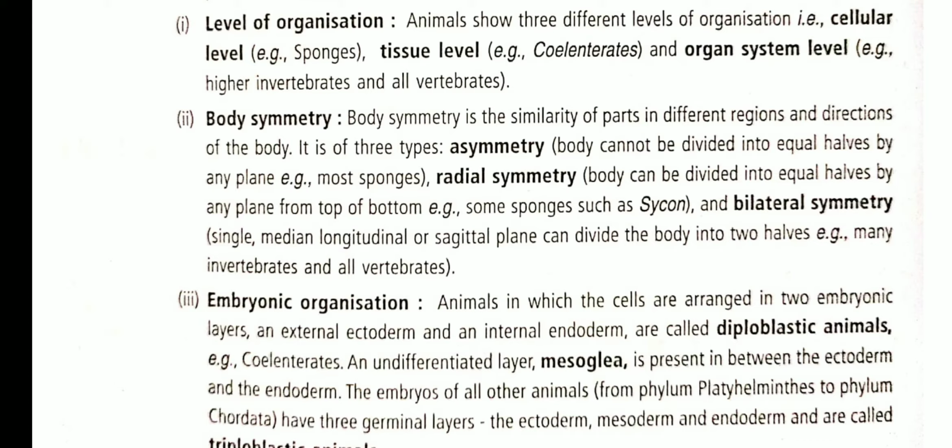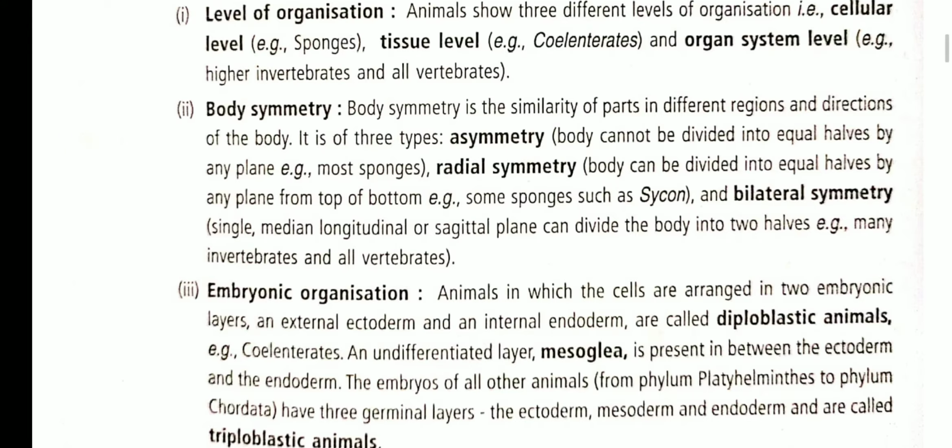And third is bilateral symmetry. Here bi means two, lateral means sides. Two sides means the body is divided into two equal halves, having two mirror images, and this kind of symmetry is present in the higher vertebrates and many of the invertebrates. Human beings also have bilateral symmetry. So this is the second basis on which we classify the organism. First we studied the level of organization, second is body symmetry.